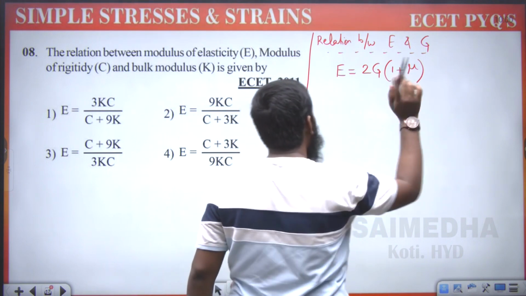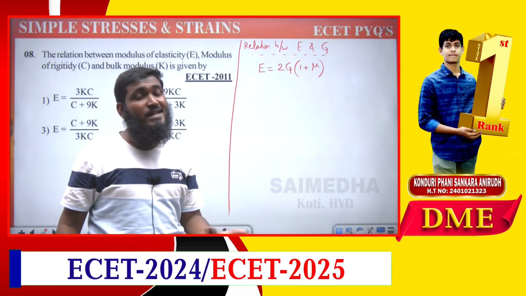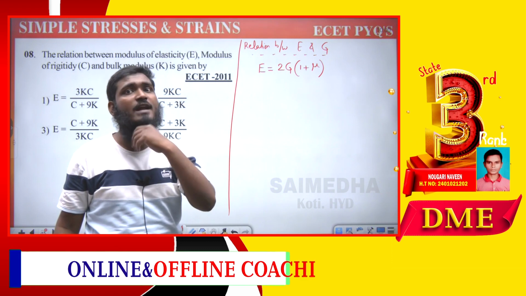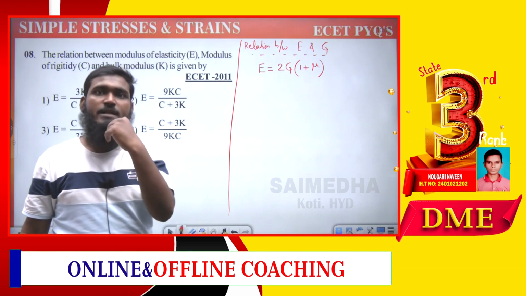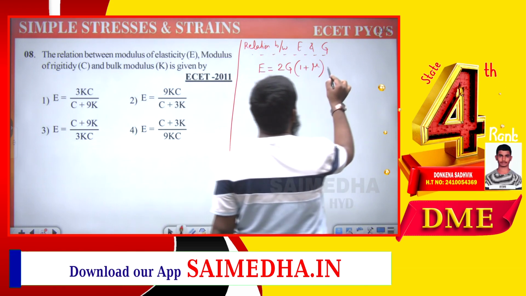Listen here carefully, sometimes this formula will be given, or else it will be asked in terms of mu. In terms of mu means Poisson's ratio. In terms of Poisson's ratio also it will be asked sometimes. So let us see what we can write for this.